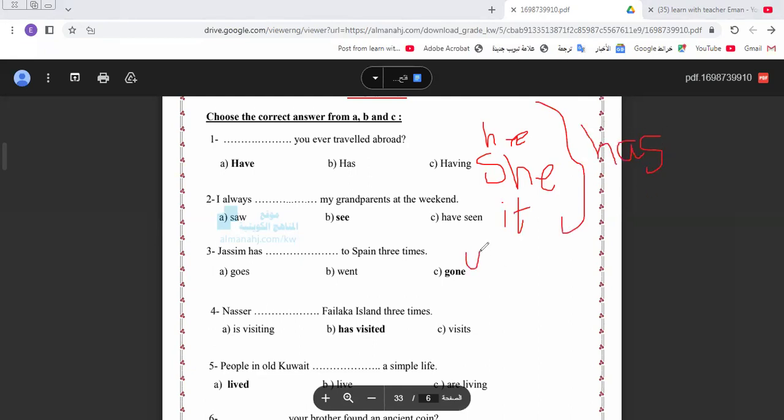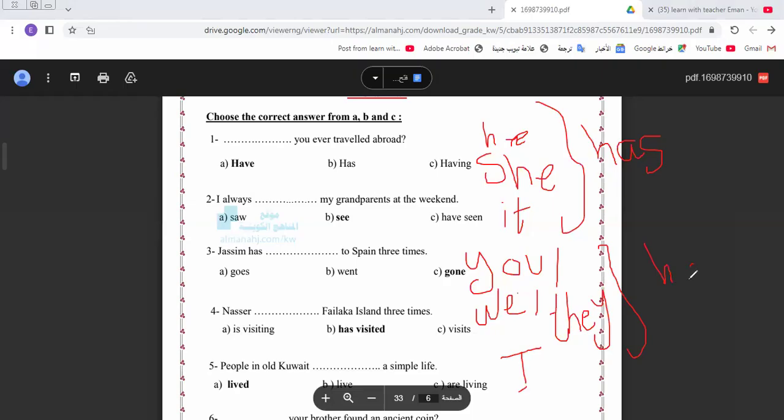And you, we, they, and all. All these take what? Take have. And as we know, have means something belongs to me. There is a difference between the pronouns that take have and has. He, she, it take has. You, we, they take have, okay? You must know this, okay? Let's continue the rest of the exercise.